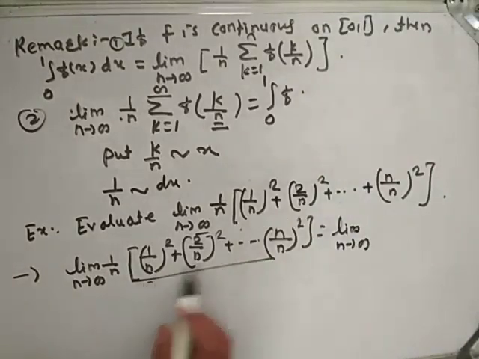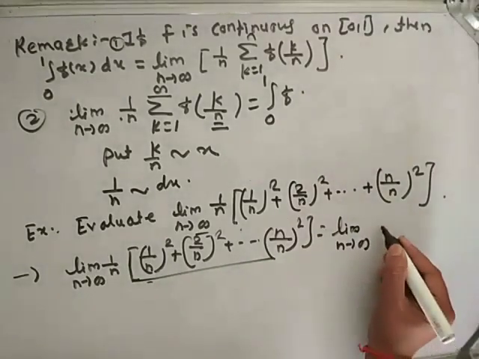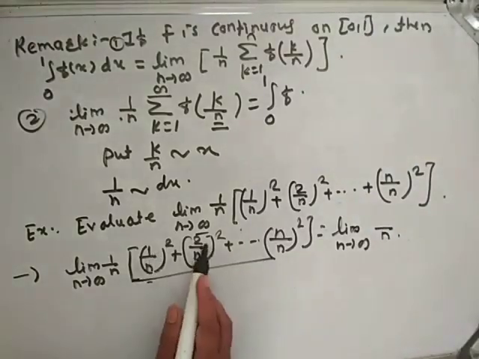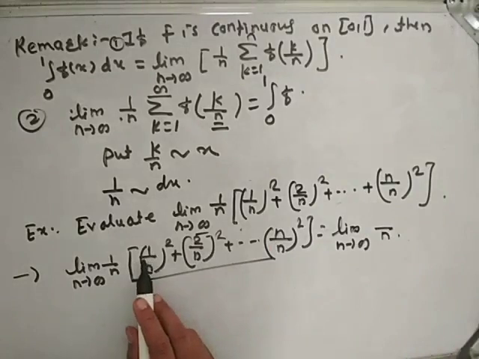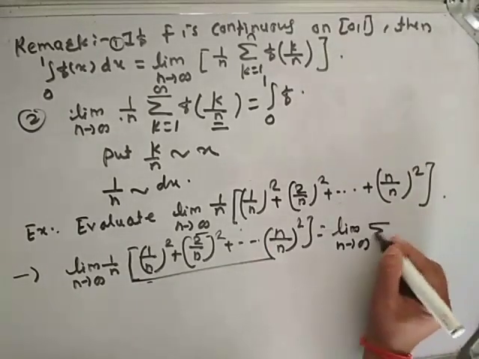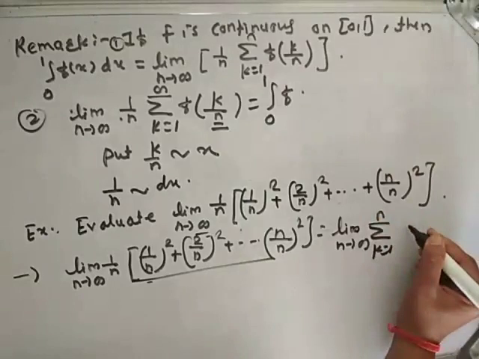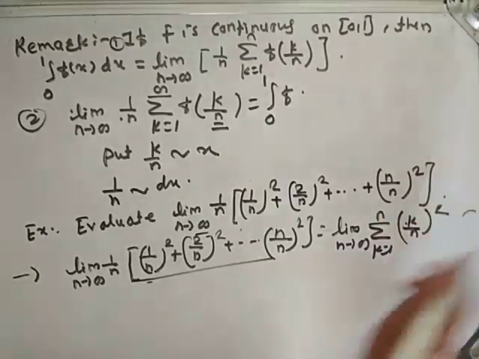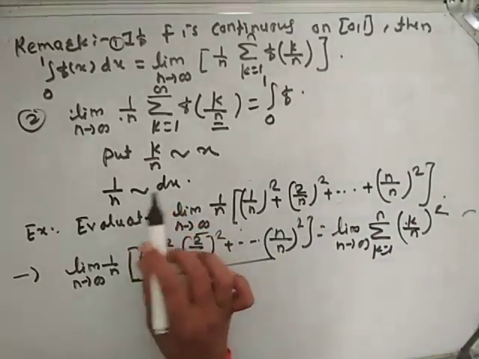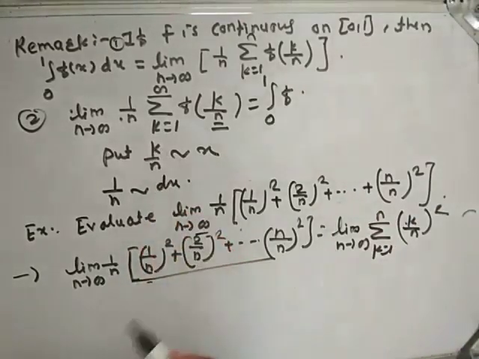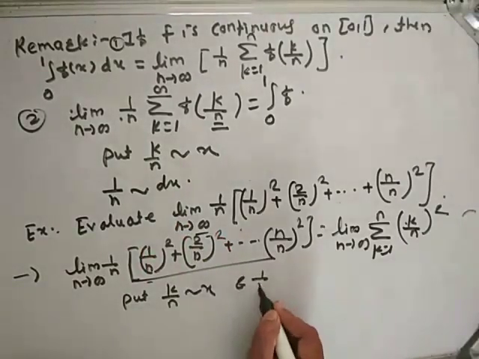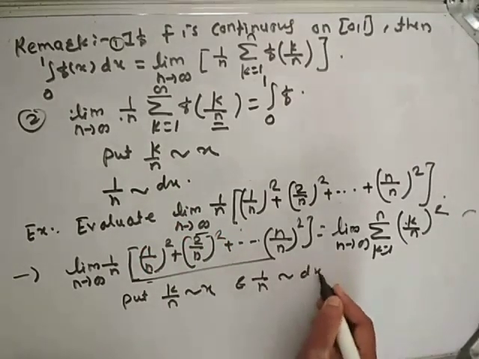See here, 1 by n is common. This is summation k runs from 1 to n of (k by n) square. What does our remark tell? It tells that we put k by n equivalent to x and 1 by n equivalent to dx.